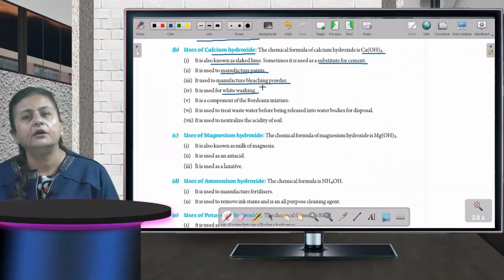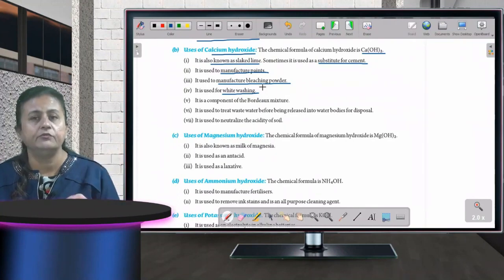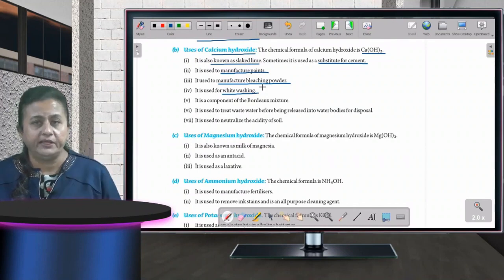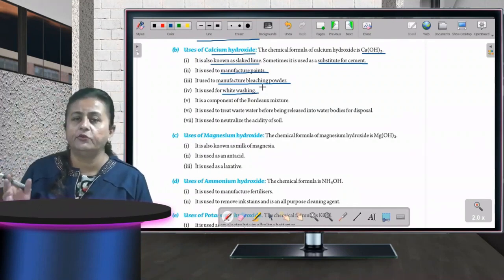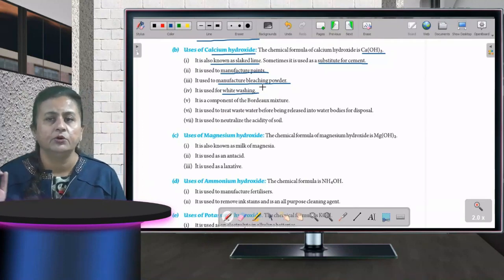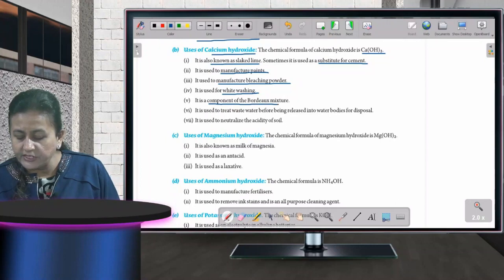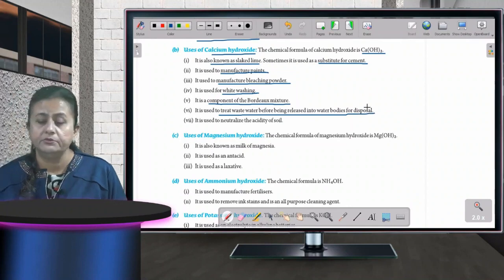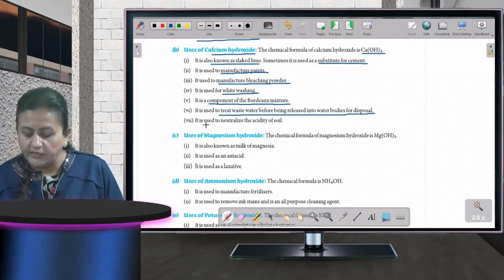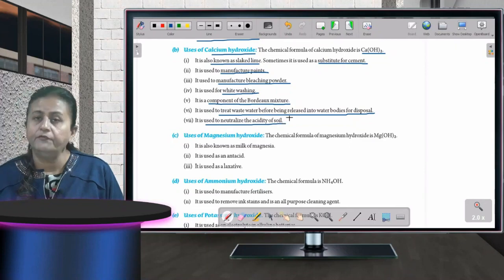When you put that calcium hydroxide into water, it gives out a pungent smell, and it seems that the water is boiling, and after some time the water is cool and you can put it on your walls and all to whitewash it. Okay, it is a component of Bordeaux mixture. It is used to treat waste water before being released into water bodies for disposal. It is used to neutralize the acidity of soil.